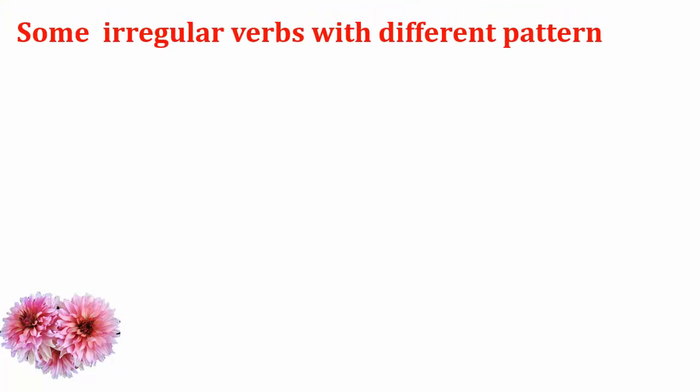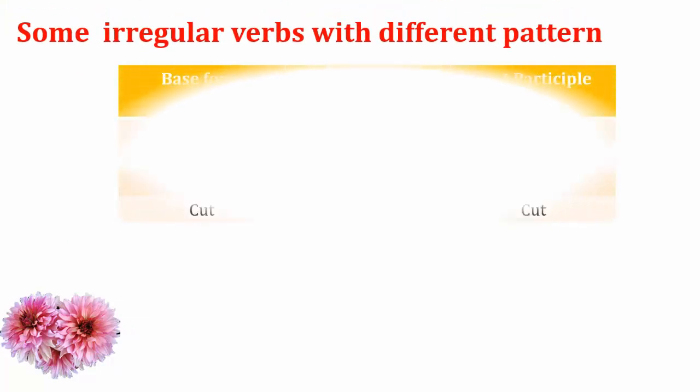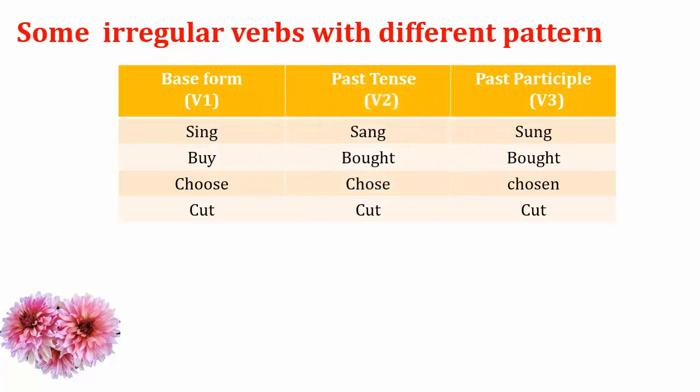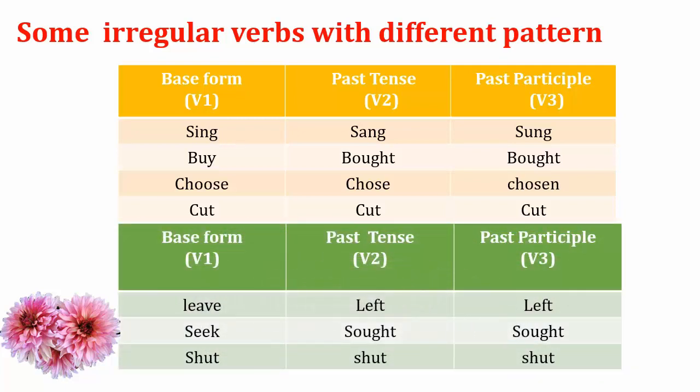Some irregular verbs with different pattern. Let's see. There's base form, past tense and past participle. Sing, sang, sung. Buy, bought, bought. Choose, chose, chosen. Cut, cut. Leave, left. Seek, sought. Shut. Means they have a different pattern, means they are the irregular.